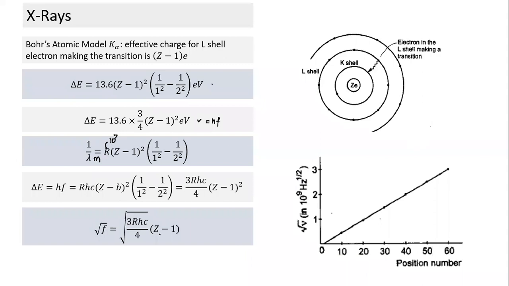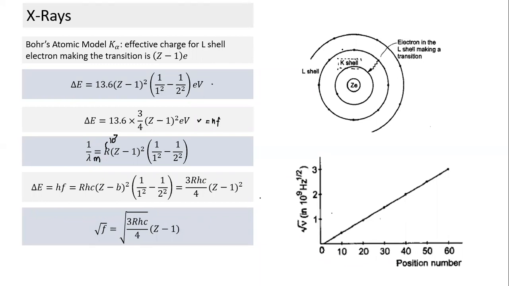That is the understanding of X-rays. Why do we focus on K alpha? I can apply Bohr's model only for the K alpha transition. For other transitions, Bohr's model becomes more difficult to apply because of other screening factors and how they have to be taken into account. So the K alpha transition is easily verifiable using Bohr's model. That's why we focus more on K alpha.